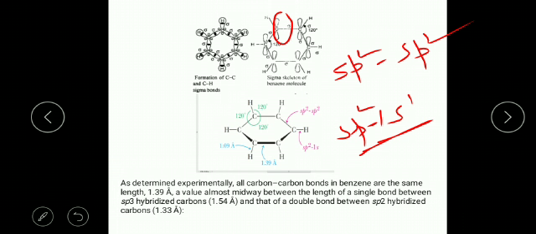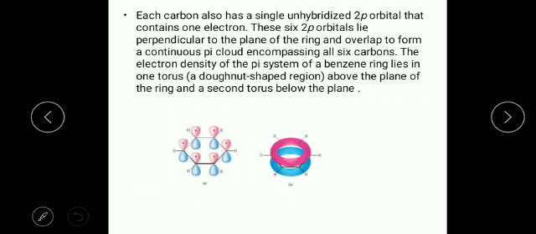As determined experimentally, all carbon bonds in benzene are the same length, 1.39 angstrom, a value almost midway between the length of a single bond between sp3 hybridized carbons, 1.54 angstrom, and that of a double bond between sp2 hybridized carbons, 1.33 angstrom. So the bond length lies between these two bond lengths.